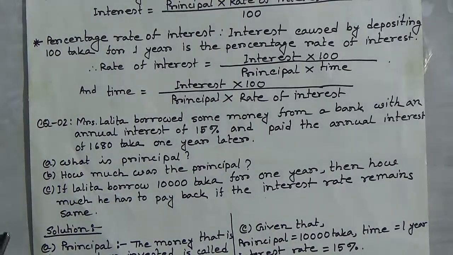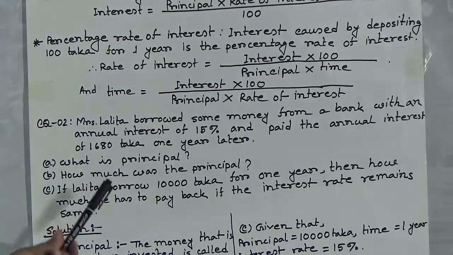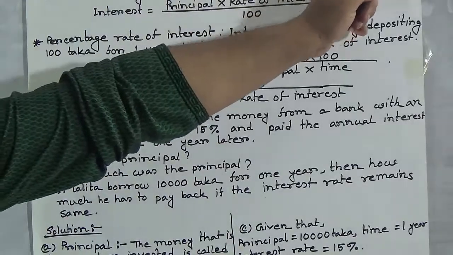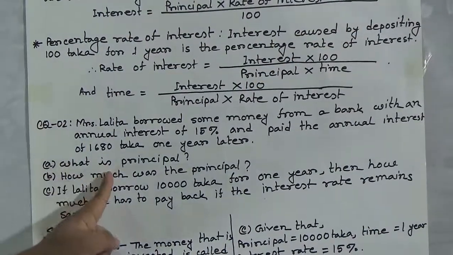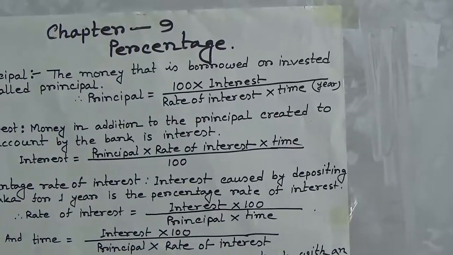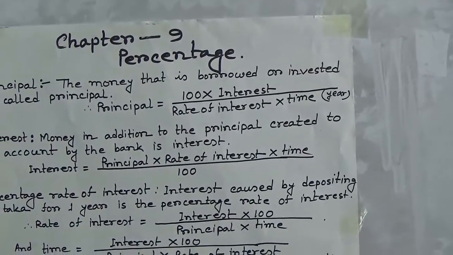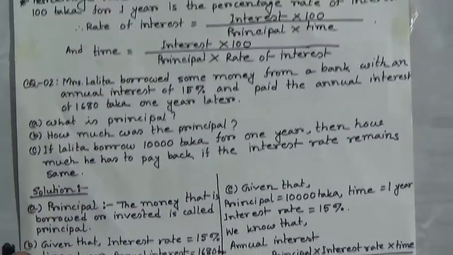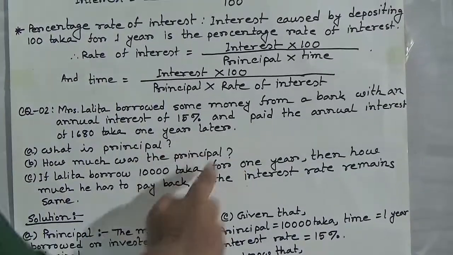So the next question is how much was the principal? To find out the principal, we have to know the formula of principal. The formula of principal is 100 multiplied by interest divided by rate of interest multiplied by time. From the stem, we notice that all the information is given. The rate of interest is 15%, the annual interest is 1,680 and the time is 1 year.